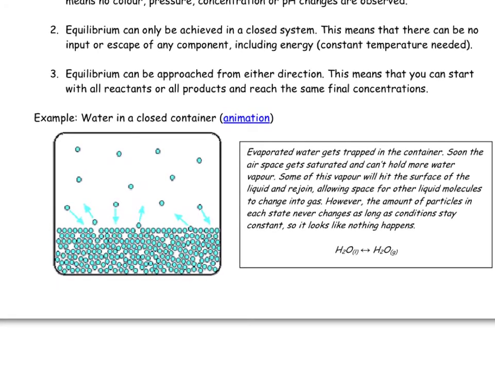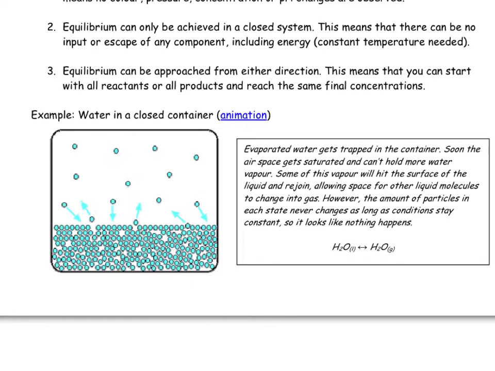Water in a closed container is an example of a physical equilibrium and is represented by this equation below. The evaporated water gets trapped in the container. Soon the air space gets saturated and can't hold any more water vapor. This is when your system has hit equilibrium.